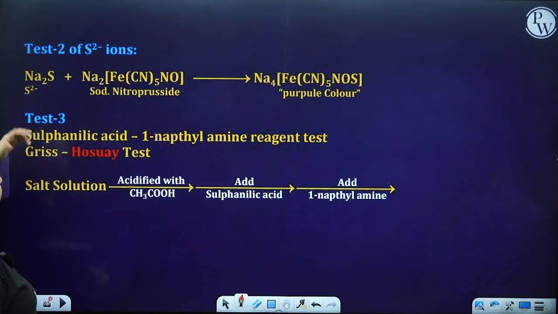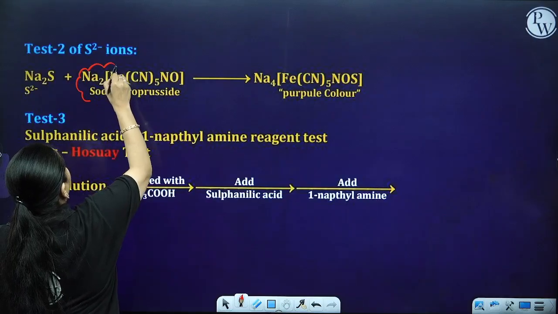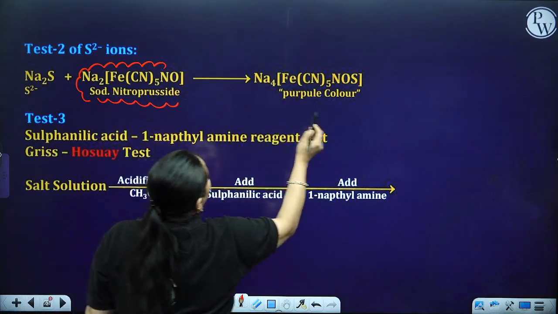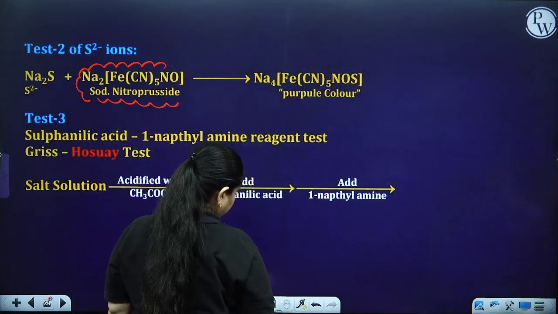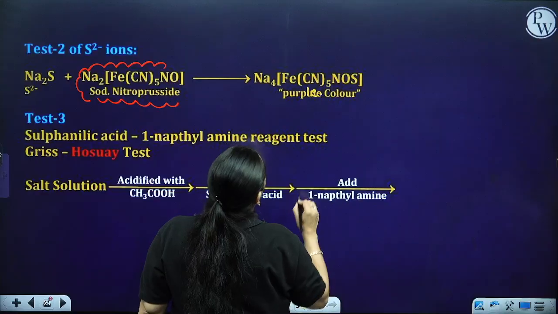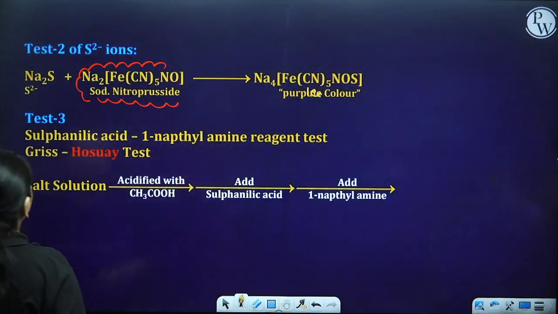Test 2 is your sodium nitroprusside test. Remember, we have already done it. It is going to give me a purple color.